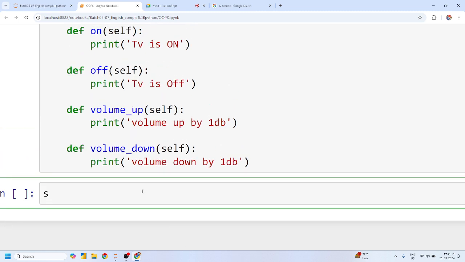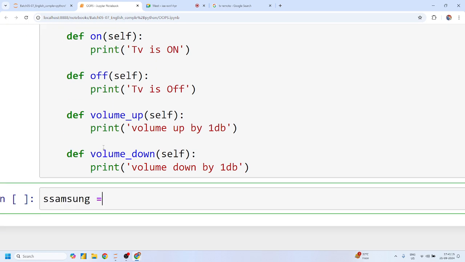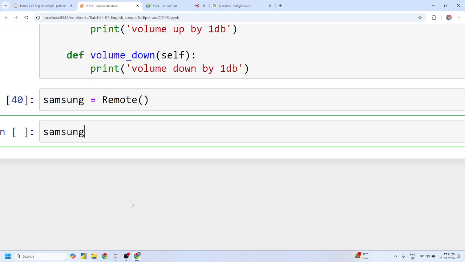Now suppose Samsung wants to use this code. We will simply assign a Samsung object to this Remote class. Yes or no? Now what kind of features might Samsung access, or the list of possible features, or methods we can say?